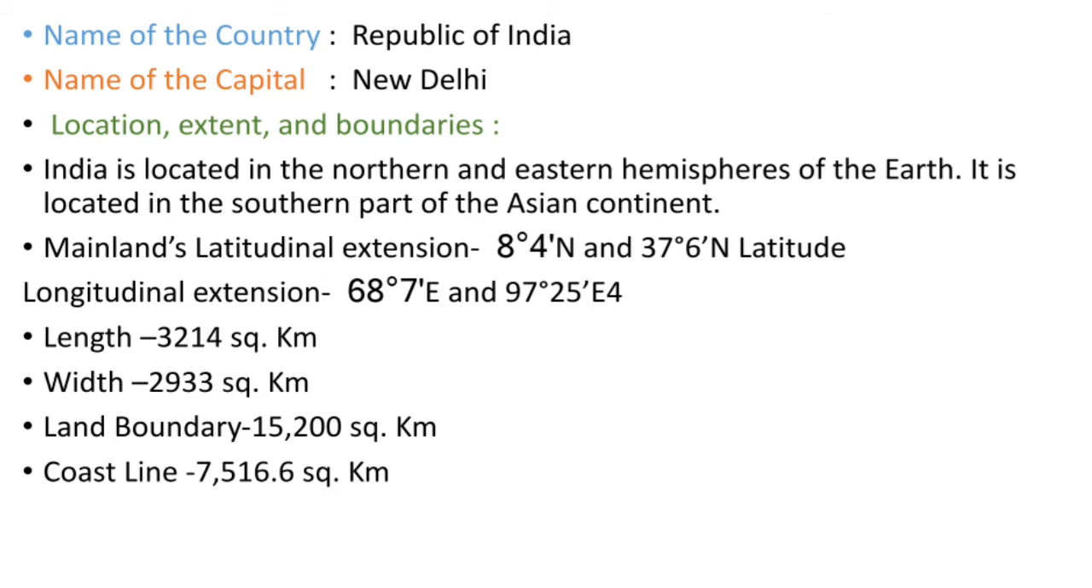We have already seen that India is located in the northern and eastern hemisphere of the earth. It is located in the southern part of the Asian continent. So the mainland latitudinal extent given to us is 8 degree 4 minute north to 37 degree 6 minute north latitude. Now the longitudinal extent is 68 degree 7 minute east to 97 degree 25 minute east.